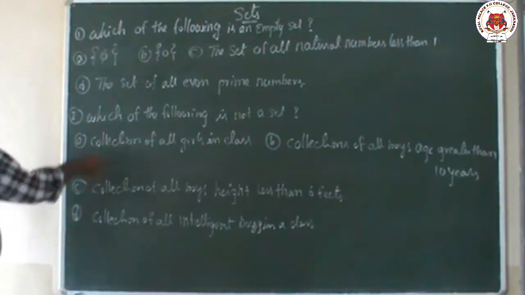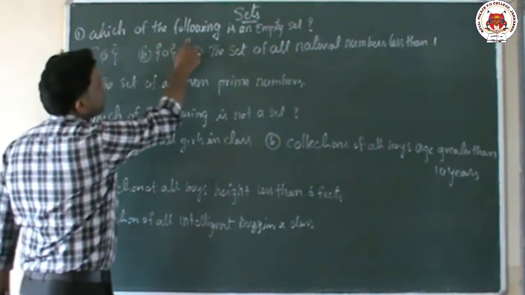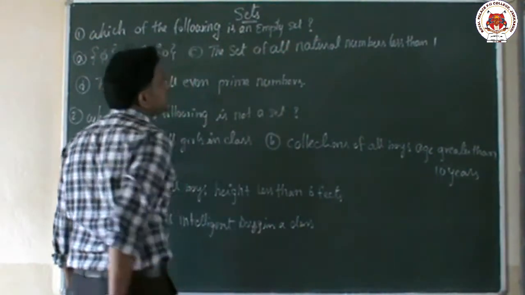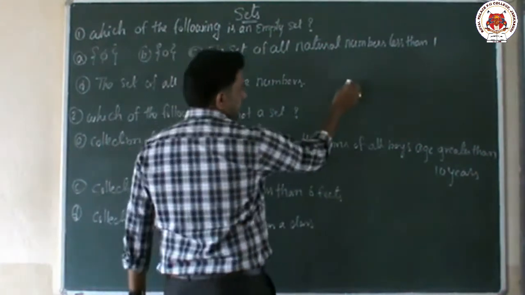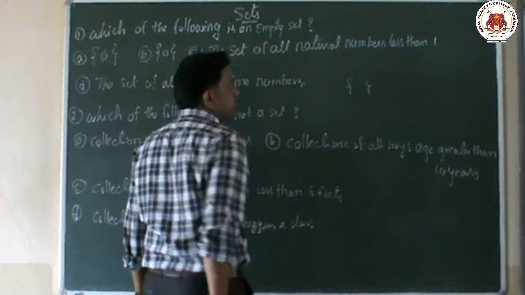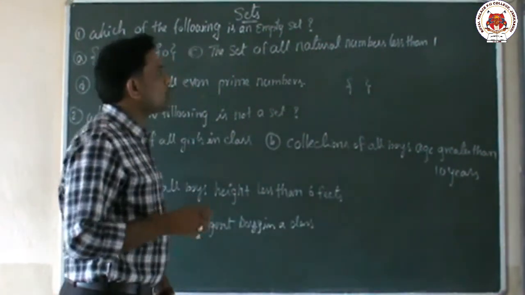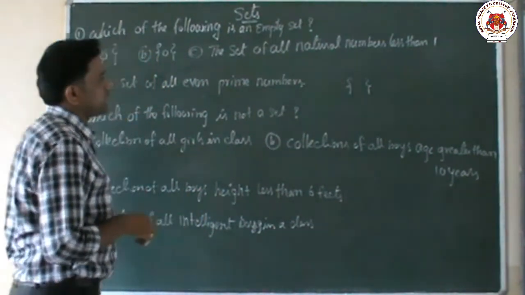The first question is: which of the following is an empty set? So what is an empty set? Empty set means the set which has no elements. The set which has no elements is called the empty set.